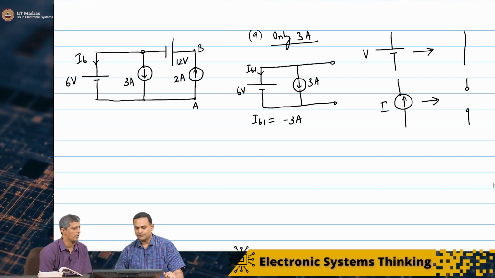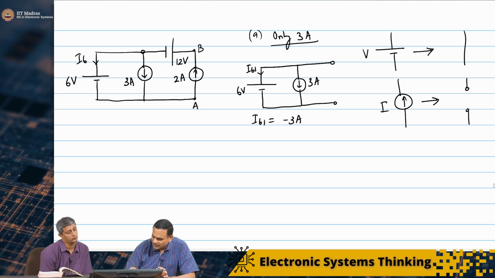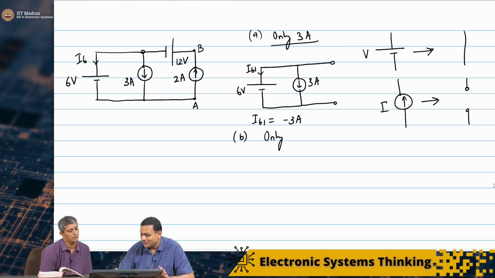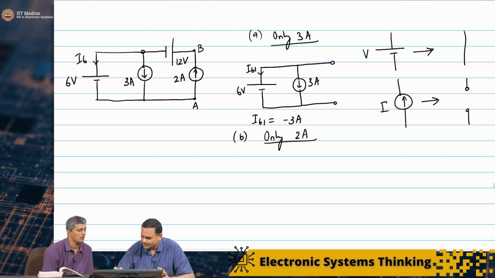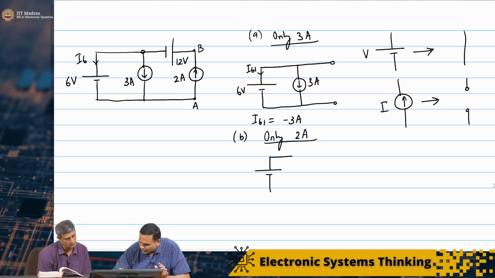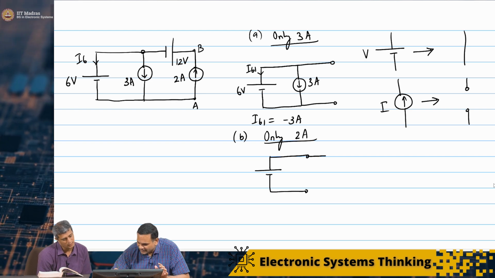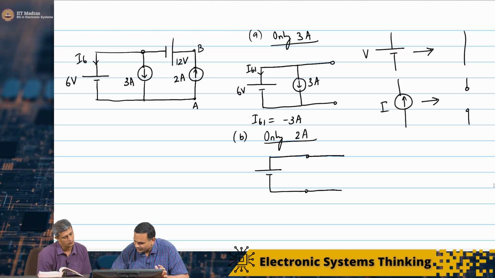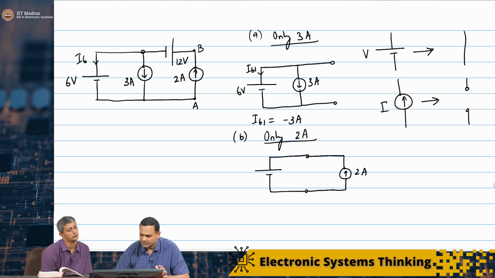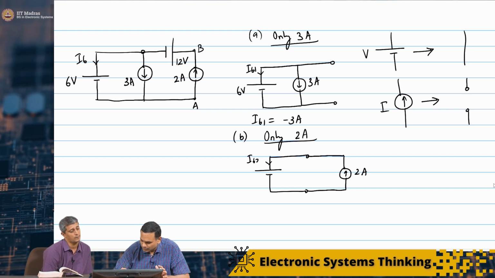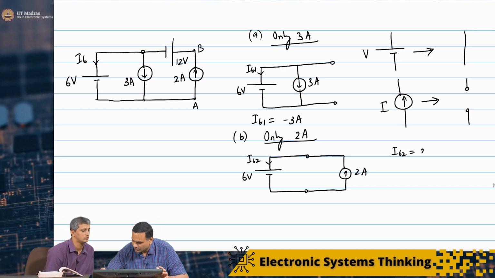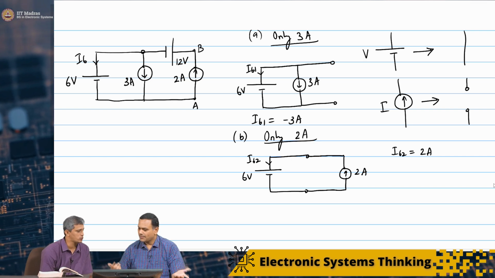Same way, I am going to do B, which is only 2 amperes. So in which case the 3 ampere source will become an open circuit. So I have 6 volts, and I'll have this open circuit here. And then the 12 volts is short circuited. I only have the 2 ampere current, and this is I62. So I62 is clearly 2 amperes.